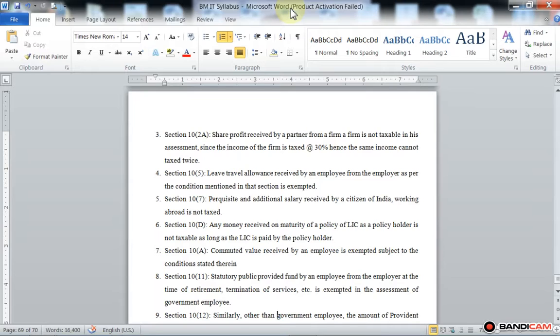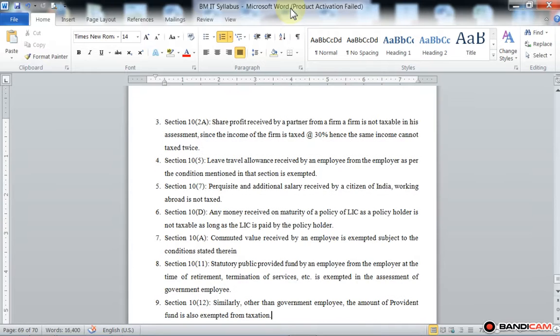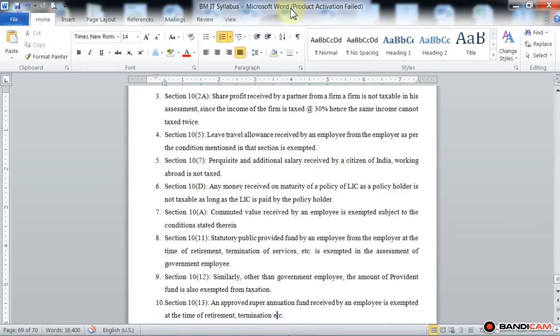Then next, section 10 subsection 12, other than government employee, is given here. We studied section 10 subsection 11 relating to the statutory provident fund in respect of government employees, fully exempted at the time of retirement or termination of services.